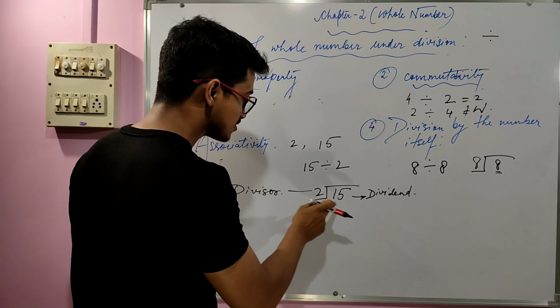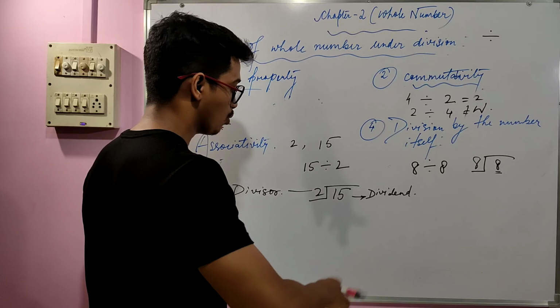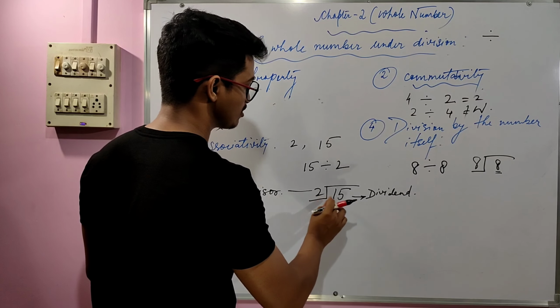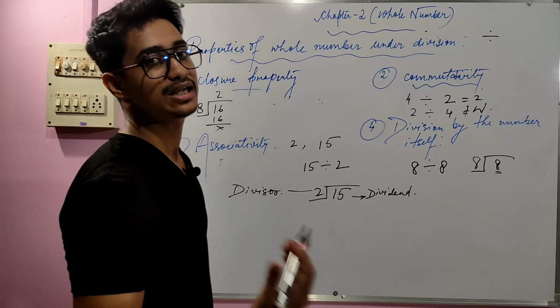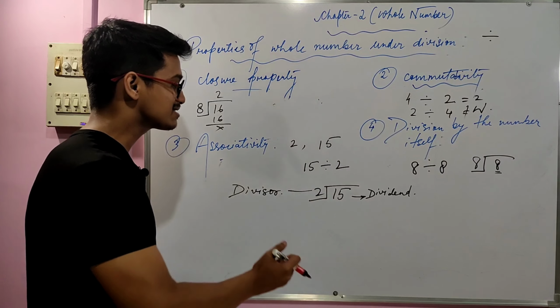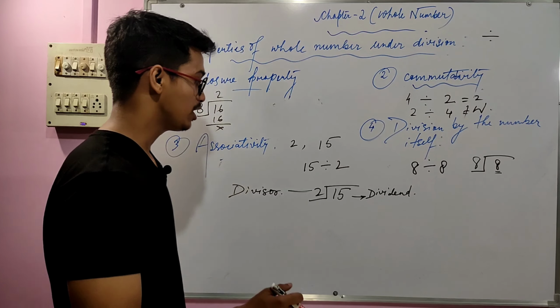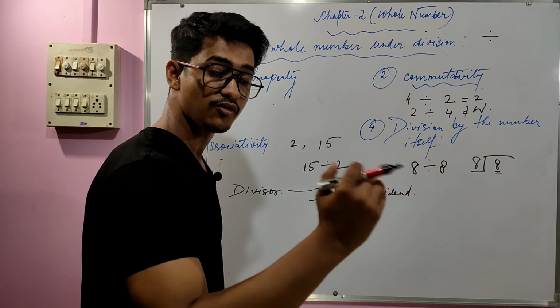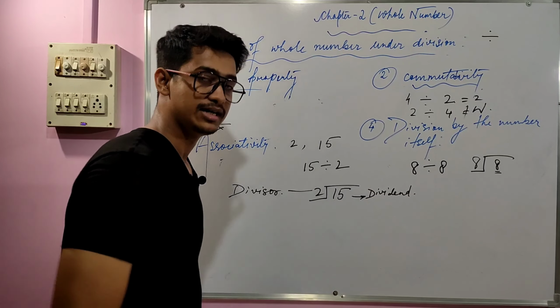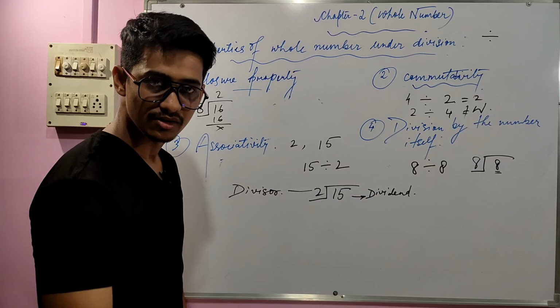And after that, what should I do? We have to find the nearest one, because here 15 is there. We cannot completely divide this number by 2. So the nearest number to 15 is 14, because we cannot exceed the number; we have to find the nearest lesser number than our dividend. So here 2 into 7 is 14.